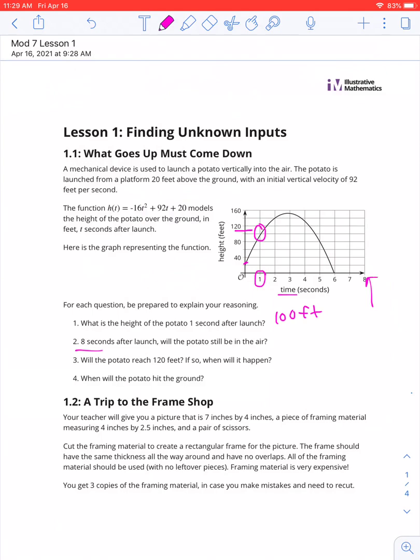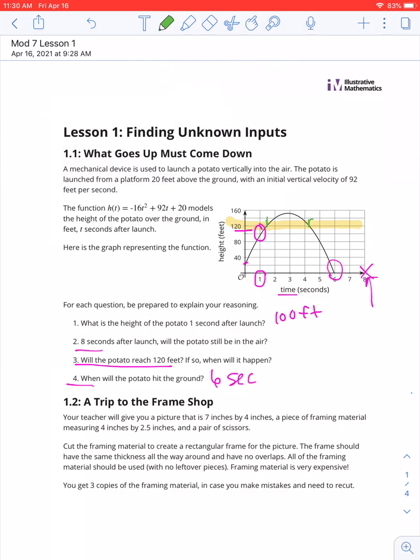So number one, what is the height of the potato 1 second after launch? If we look at 1 second after launch, this is the height of the potato. So it looks to be approximately 100 feet. Approximately. 8 seconds after the launch, will the potato still be in the air? Well, not unless somebody relaunches it, right? Because it looks like it's going to hit the ground approximately here. So I just answered question 4.